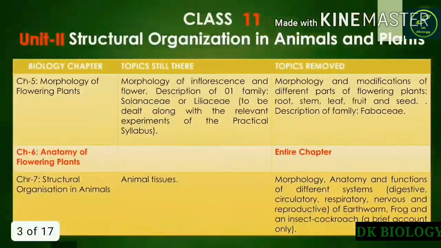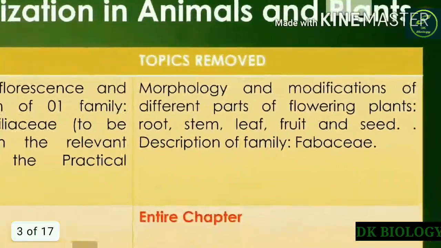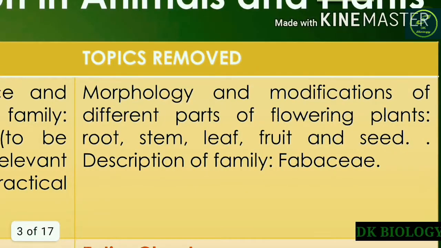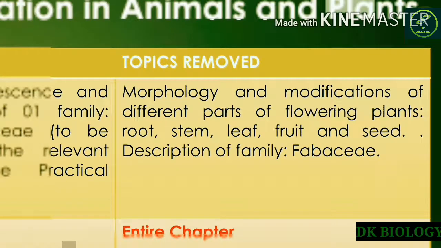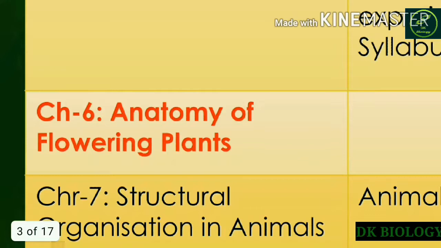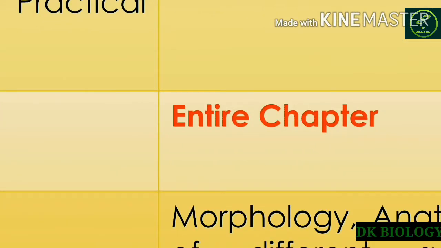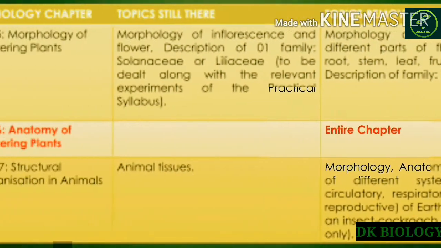Let's move to the next unit, unit 2. In this unit, in the 5th chapter, that is morphology of flowering plants, these topics have been removed from the syllabus, that is morphology and modifications of different parts of flowering plants: root, stem, leaf, fruit and seed, and one of the families, Fabaceae. And the anatomy of flowering plants, chapter 6, this entire chapter has been removed from the syllabus for this session.